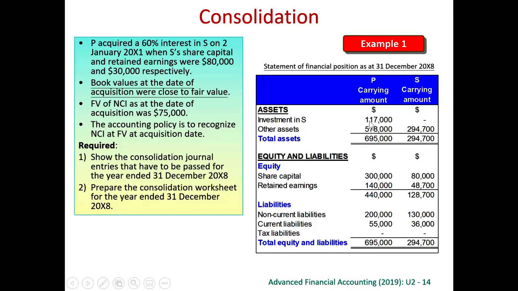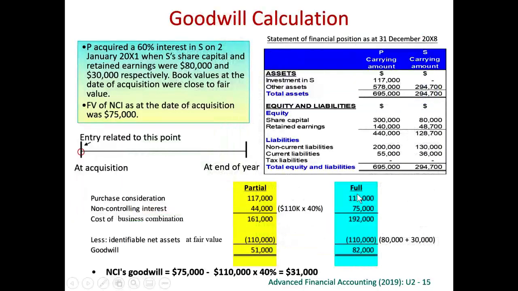Actually, the parent can put the investment in subsidiary at cost or most likely fair value through profit and loss or fair value through other comprehensive income. But for this question, we have not been told anything about the fair value. So therefore, the only thing that we can do is to assume that this is the cost of investment. Cost of investment means the consideration transferred at the day of acquisition, the fair value of the consideration at the day of acquisition, 117,000. Non-controlling interest will be stated at fair value, so 75,000.